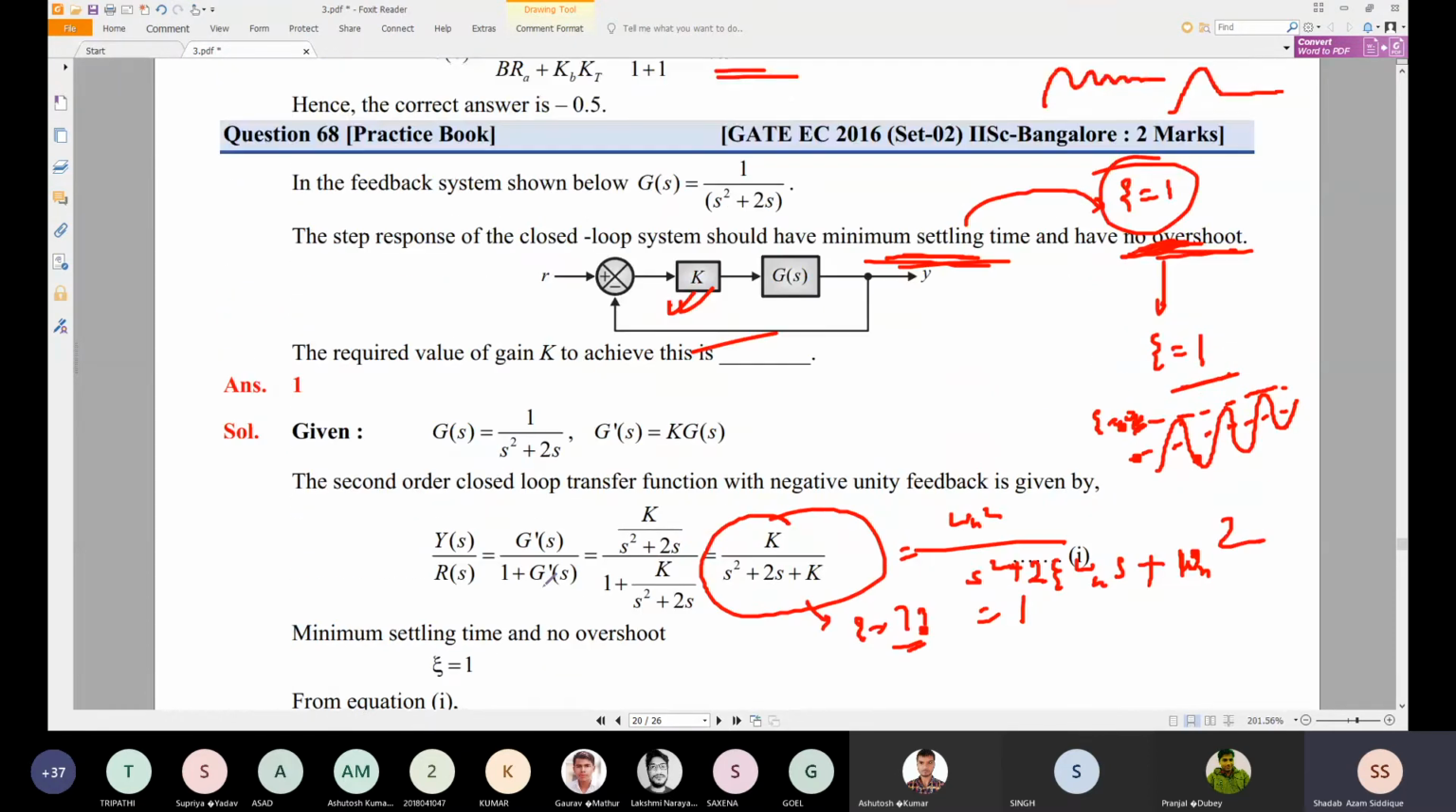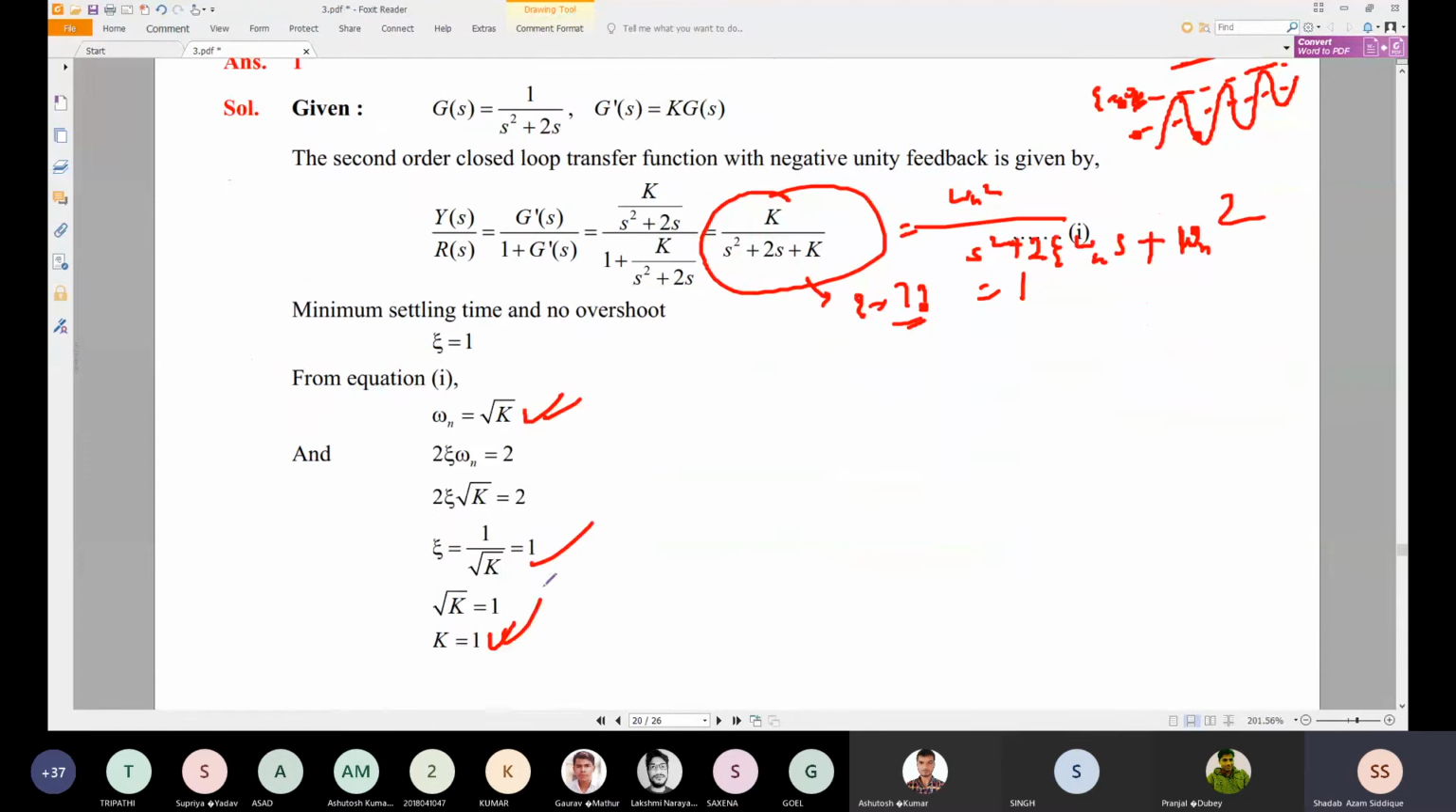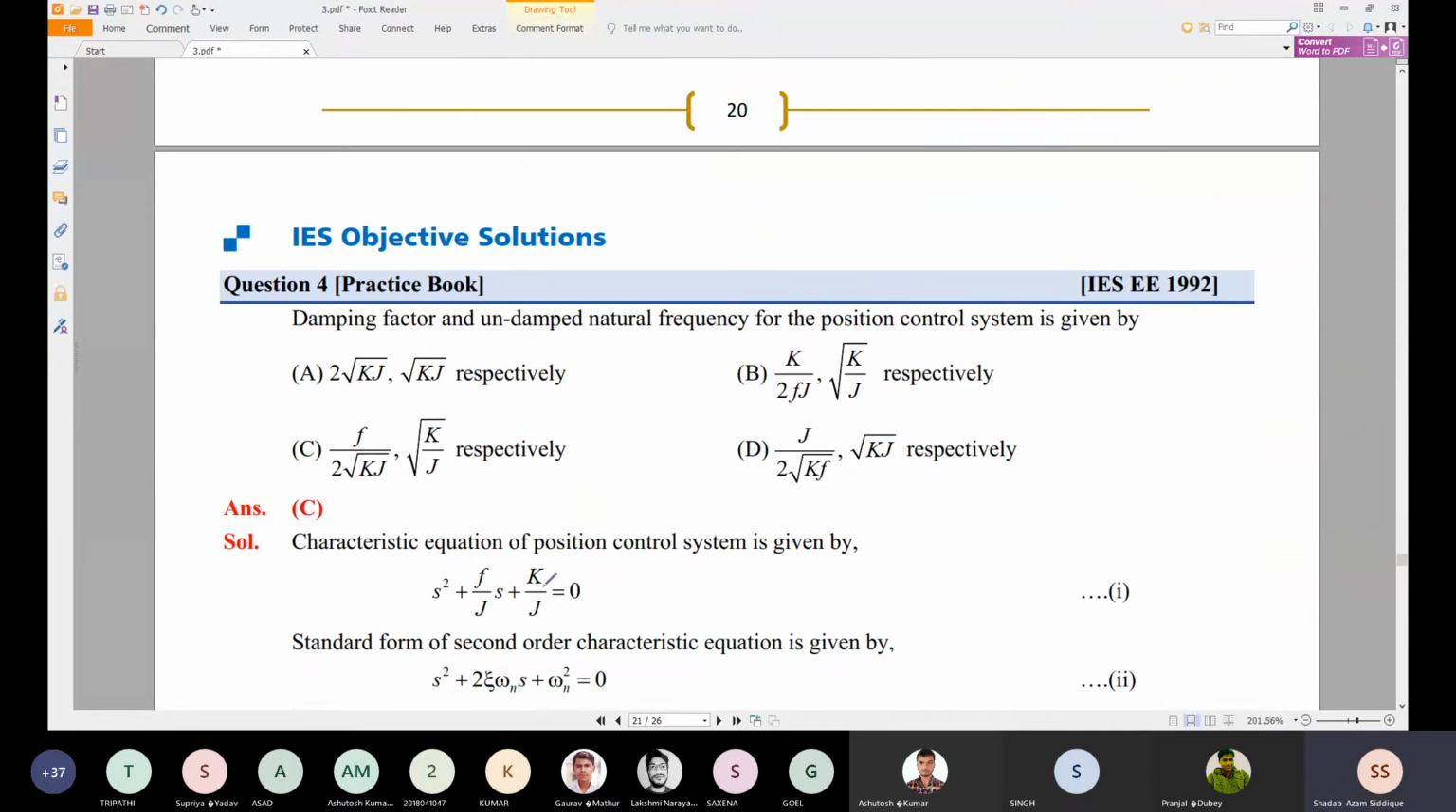A very simple problem which is asked here. Okay. Yeah, I hope this is clear.